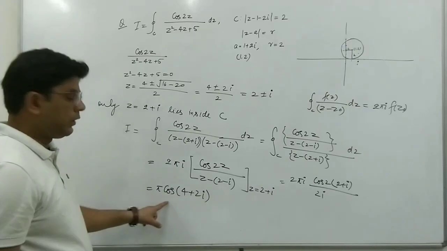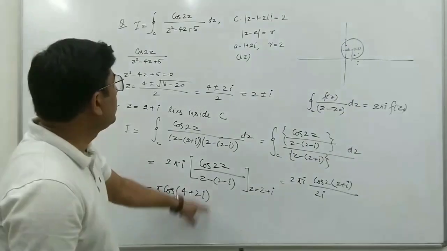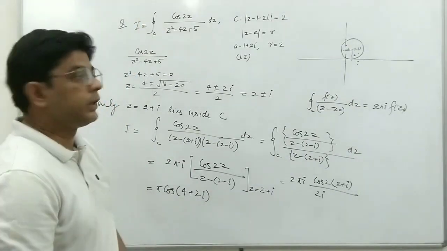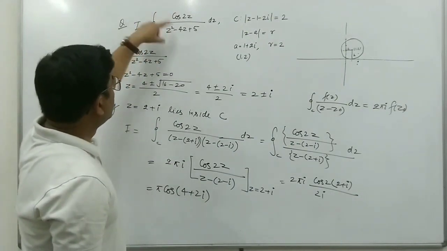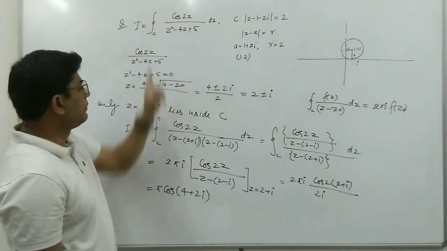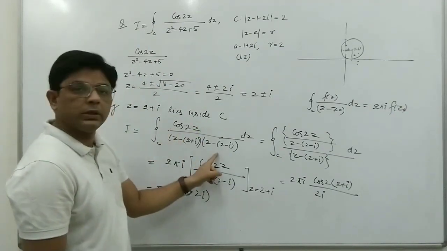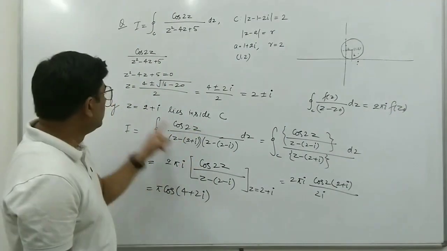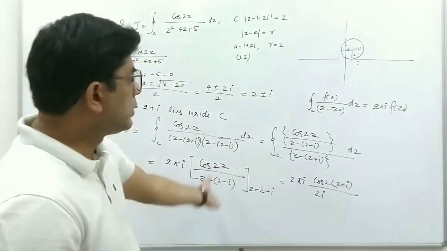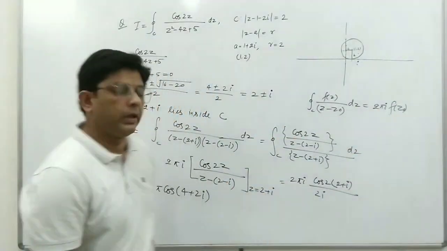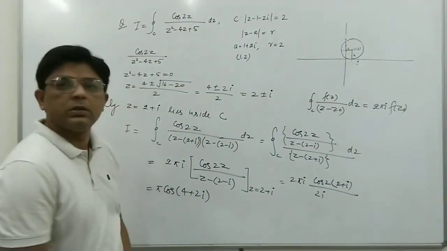Okay, so this is the value of the integral of pi cos 4 plus 2i. First of all, we have written the given function in this form, cos 2z upon this into this, and here we see that z equal to 2 plus i lies inside C. So by using Cauchy's integral formula, we can find the value of the integral.